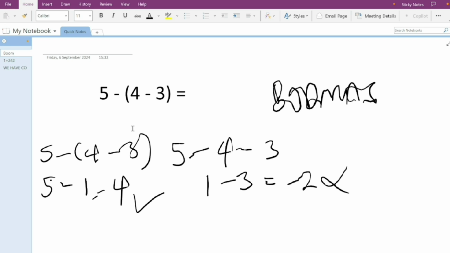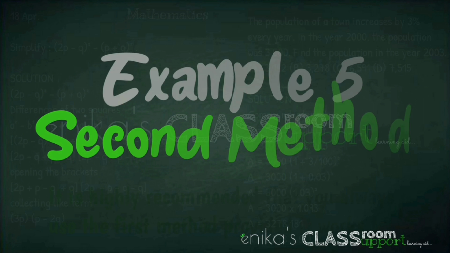So look at it now. We went through 4 minus 3, we got 1 first. Then 5 minus 1, it gave us 4. But if you had just thrown away the bracket, not minding the bracket in this case, it will be 5 minus 4 minus 3, and we start with 5 minus 4, it is 1. Then 1 minus 3. This 3 owns this minus, and this 1 has a plus in front of it, although not written. So we do plus 1 minus 3. You have plus 1, and you're taking away 3. You get minus 2, which is the wrong one. So the right one is following this technique.